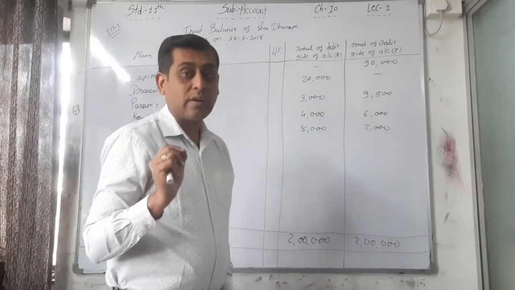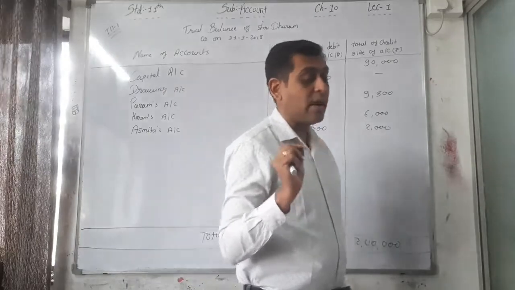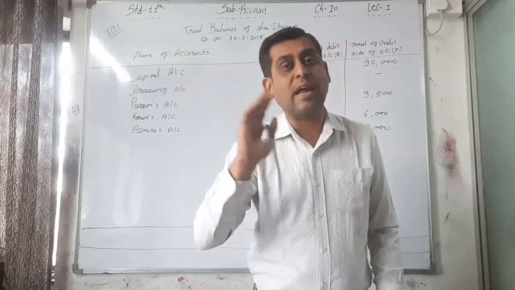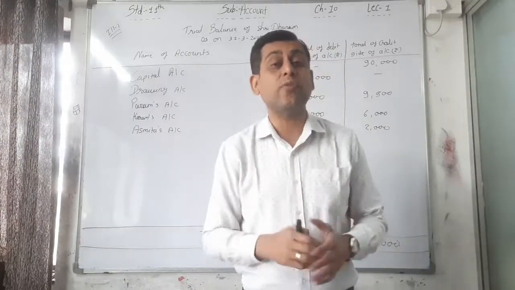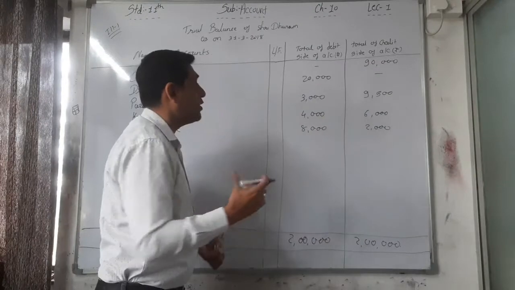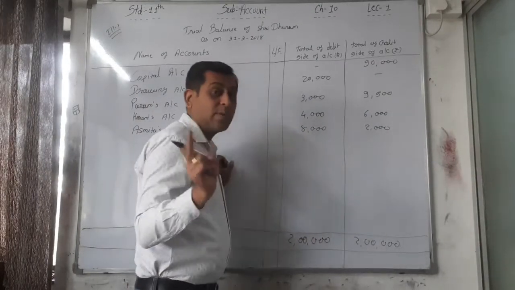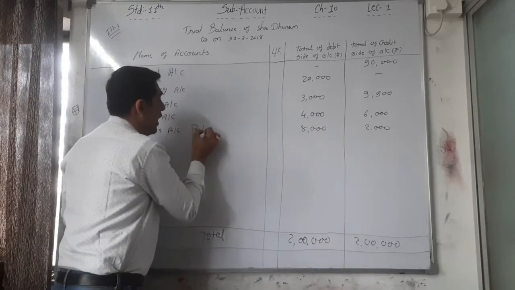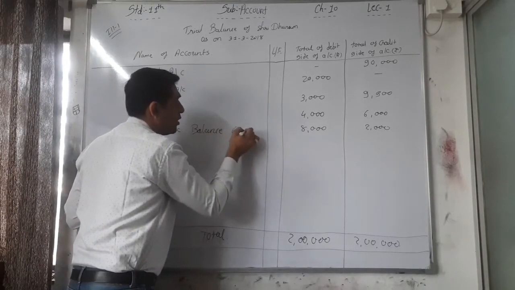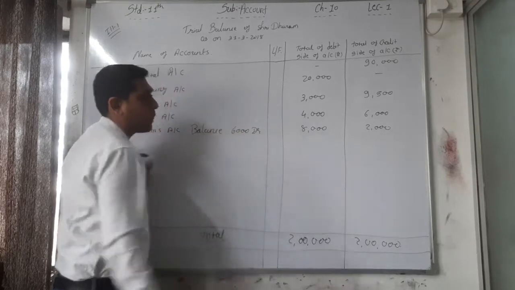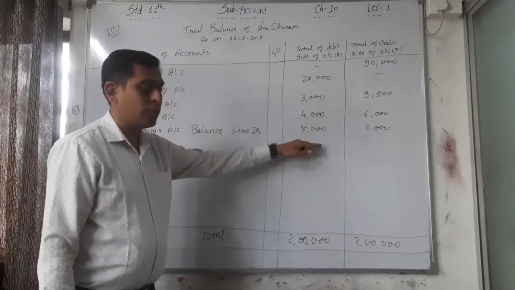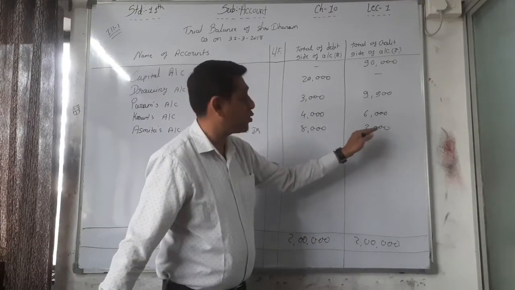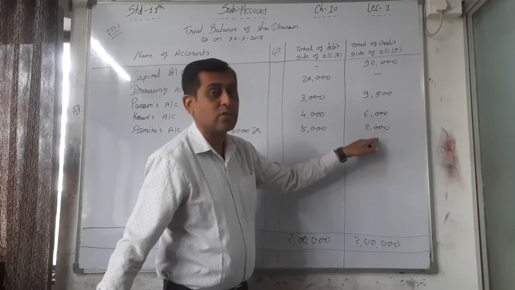But now the debit and credit balance is not specifically given. Just the name of the account and the amount is given. That is the difference. Here the difference, what is meant by balance, is given. Balance method means what? For Asmita account, balance is what? Balance is 6000 debit, because here the total of the debit side is 8000, the total of the credit side is 2000, so the difference here is 6000, and this difference is called a debit balance.